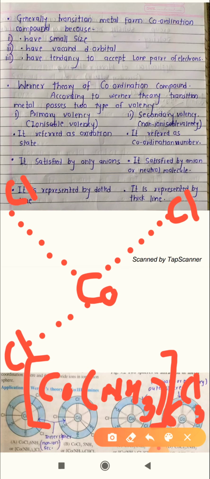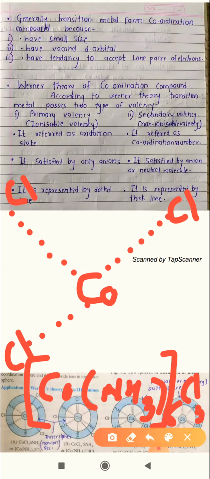This is about the primary valency. That primary valency is present in the outer sphere. I will tell you the meaning of outer sphere later. Hope you are getting all this about the primary valency or ionizable valency.